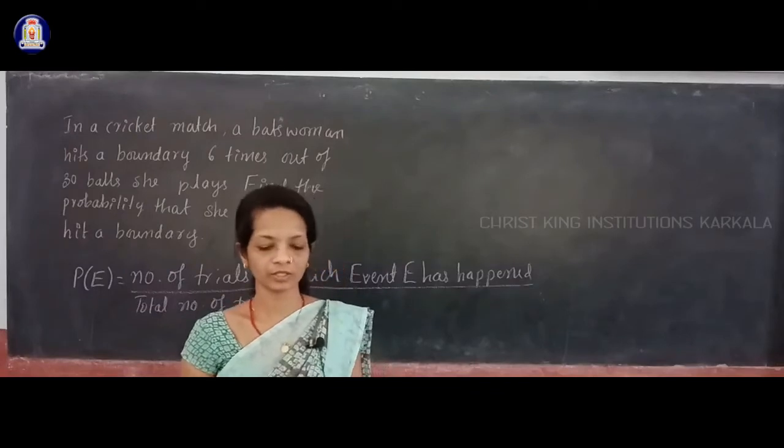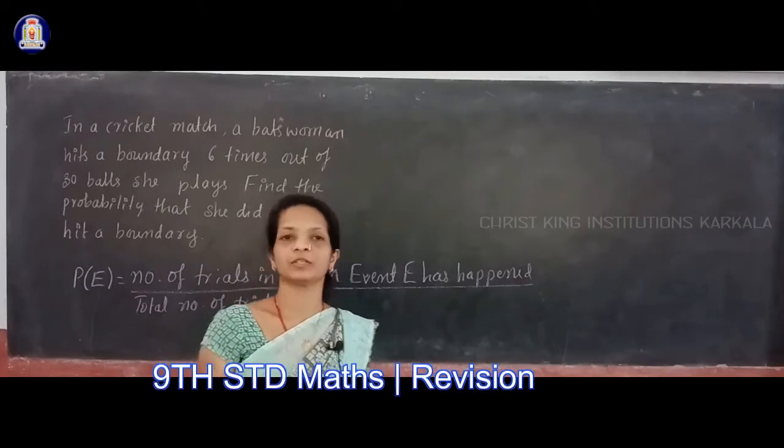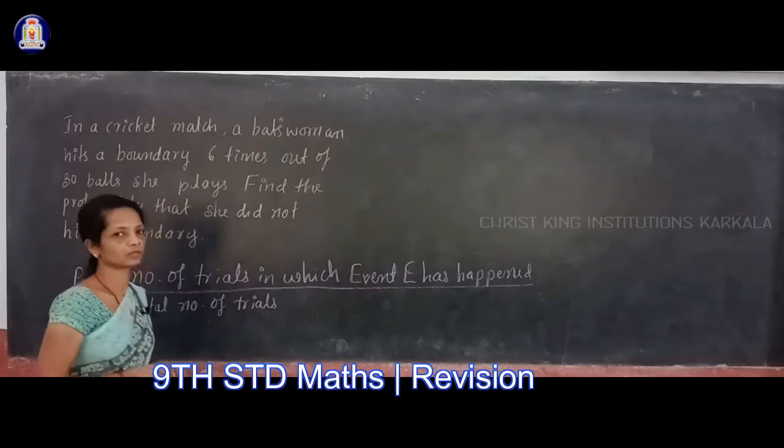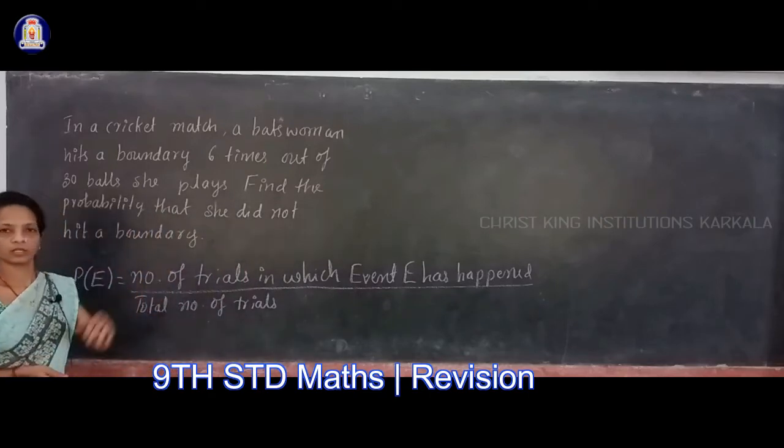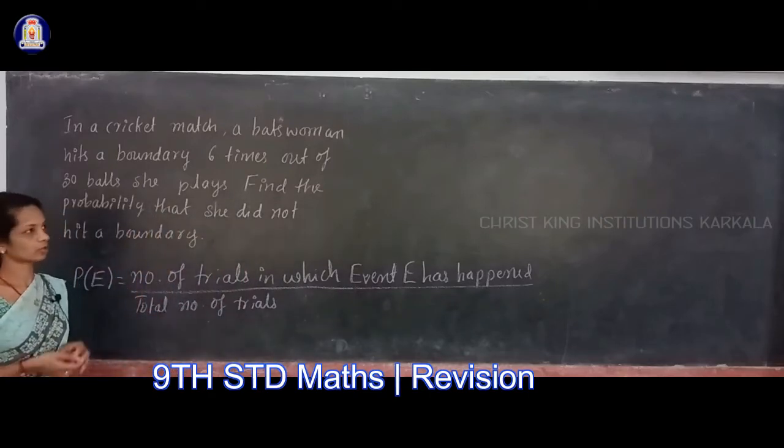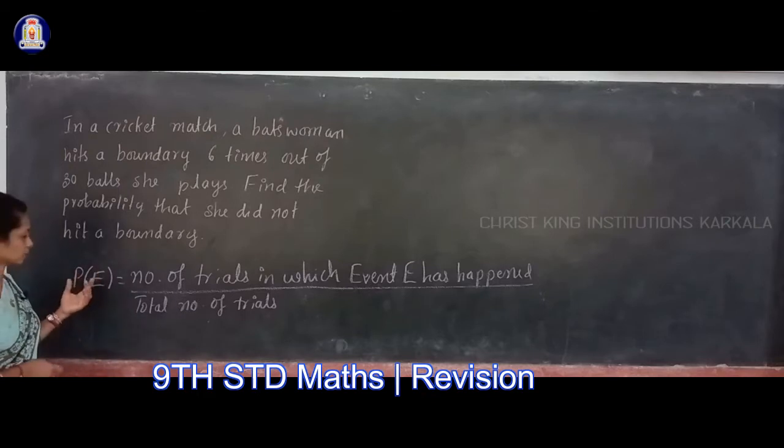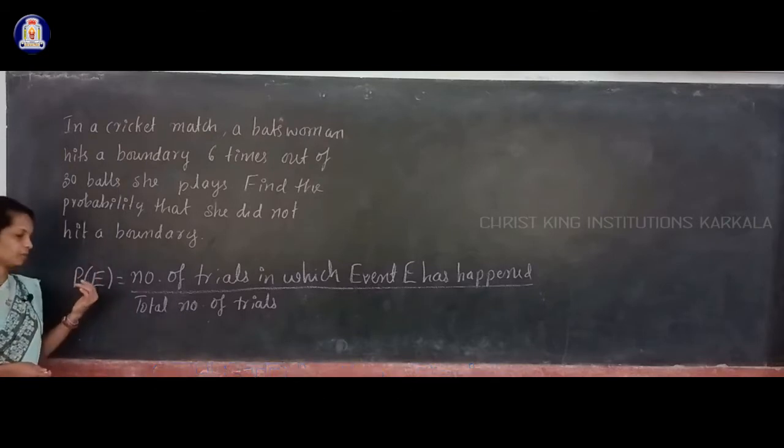Next, revision on the probability chapter. In probability, you learnt one formula, and based on that formula only we are solving problems on probability. That formula is this one: P(E), where E means event.